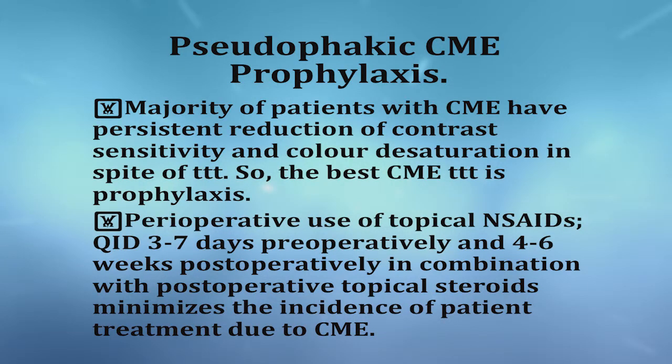The majority of patients with cystoid macular edema have persistent reduction of contrast sensitivity and color desaturation in spite of the treatment and in spite of cure of the cystoid macular edema. So the best treatment for post-operative or post-cataract cystoid macular edema is prophylaxis.